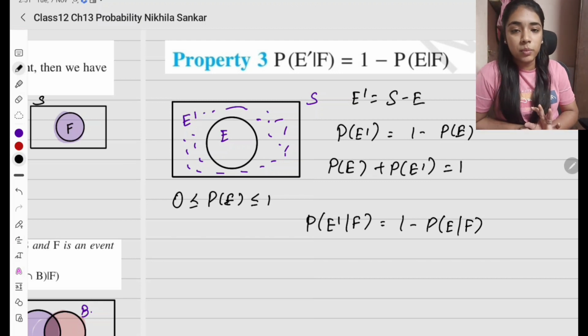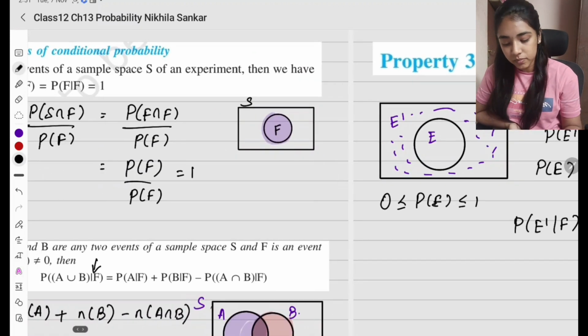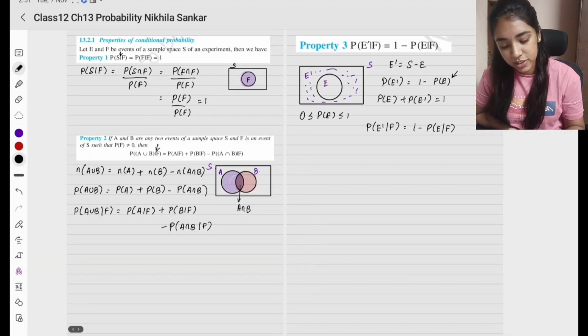அவ்வளவுதான். Simple. மூணு properties. Okay? So these are the 3 properties. Please copy.